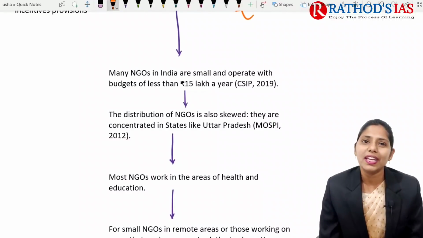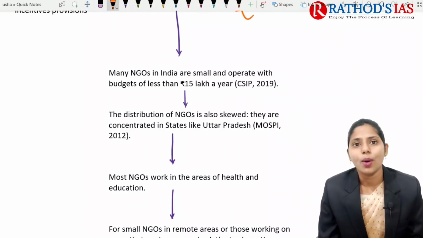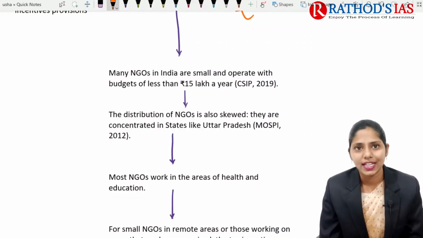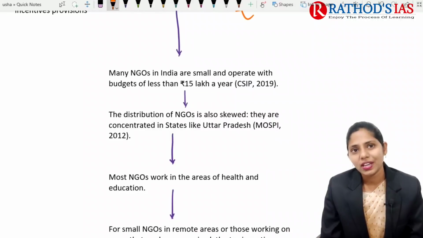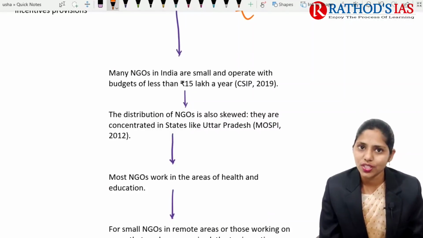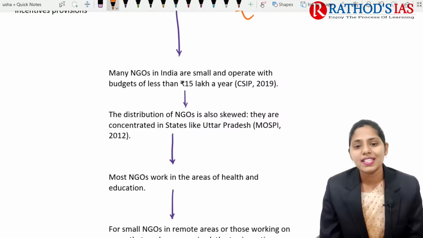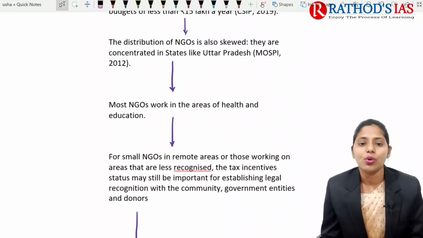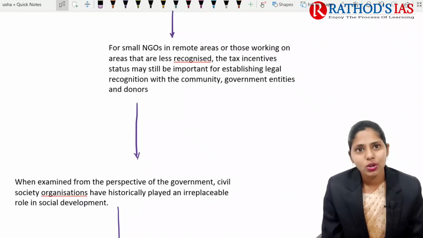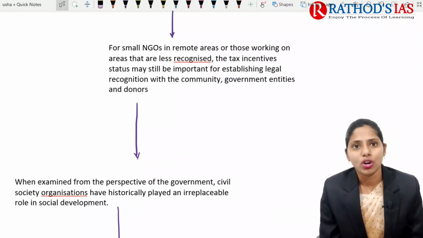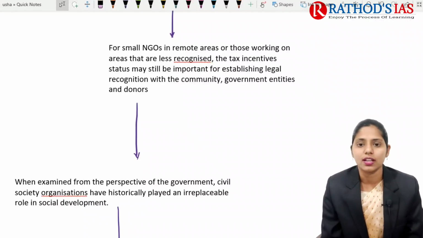And if you're talking about many NGOs, especially in India, they operate with a budget which is very much less than 15 lakh per year, according to data released in 2019. And the distribution of NGOs is also skewed. Skewed means there is uneven concentration of these NGOs, and many NGOs are seen in some states like Uttar Pradesh, and most of the NGOs are working in the areas of health as well as education. Even very small NGOs are present, especially in some remote and rural areas. So the work done by those NGOs is less recognized.